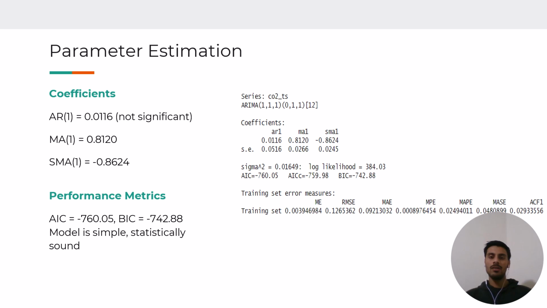When fitting the model, we found that the MA and seasonal MA terms were both statistically significant and contributed substantially to the model's performance. Although the AR1 term was not significant, it was retained to preserve model structure. The model's AIC and BIC values were lower than more complex alternatives, indicating a better fit with fewer parameters.